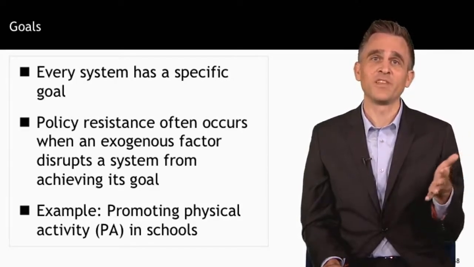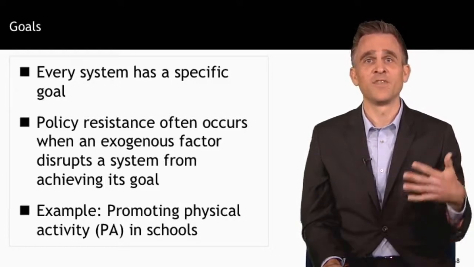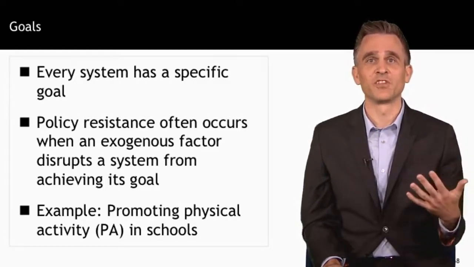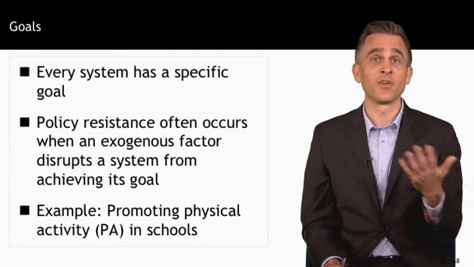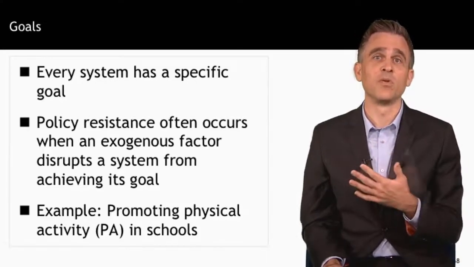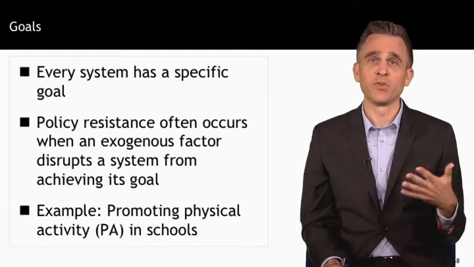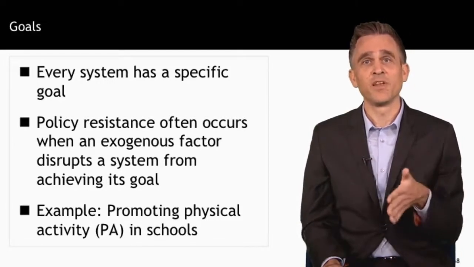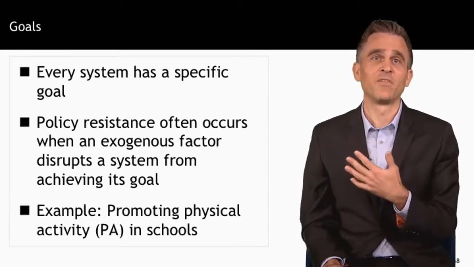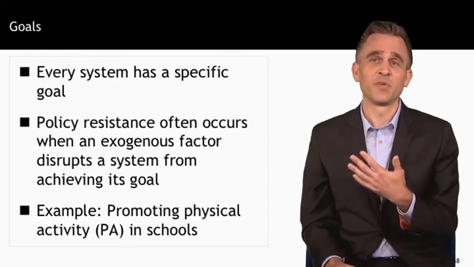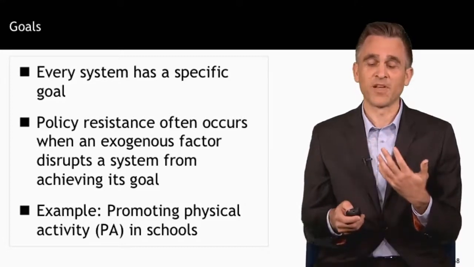In the case of obesity, interventions are often ineffective if they disrupt some system from achieving its goal. And remember, interventions are often implemented in the context of other complex systems that have goals of their own. Interventions may have the goal to reduce obesity, but if they're implemented in a system that has other goals, then this can be detrimental to their effect. And a perfect example of this is efforts to promote physical activity in schools.